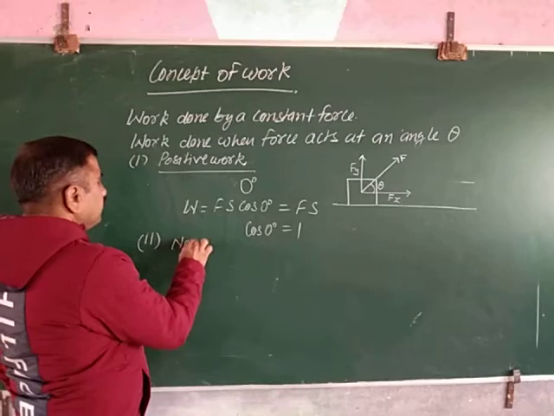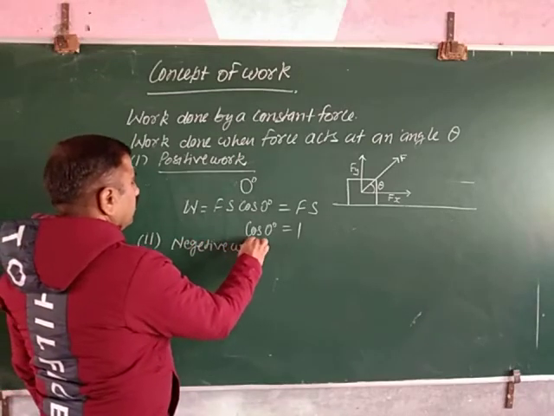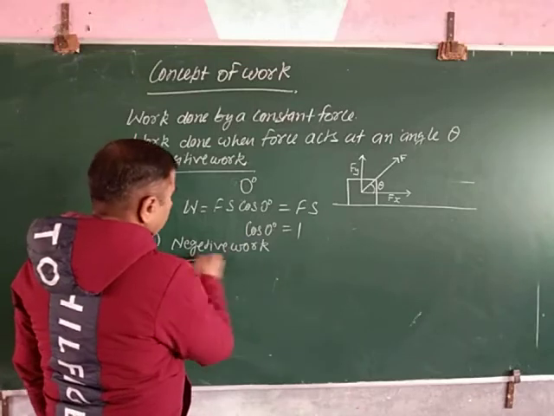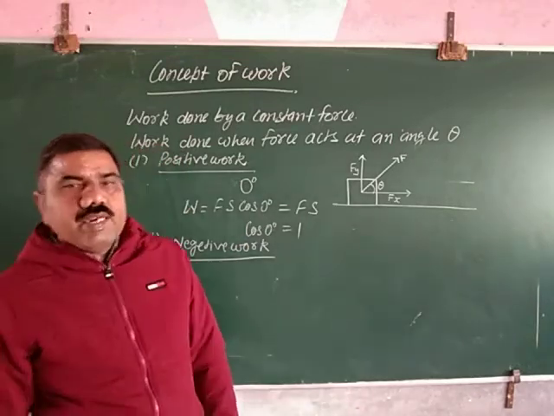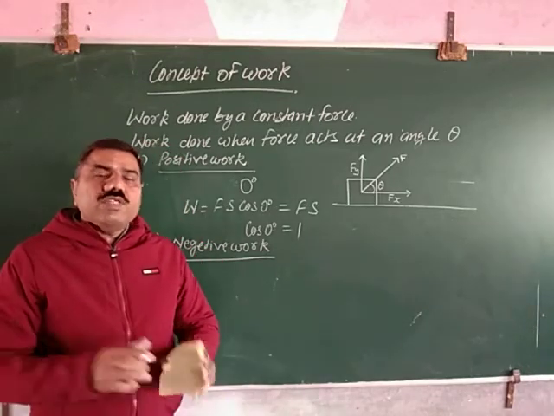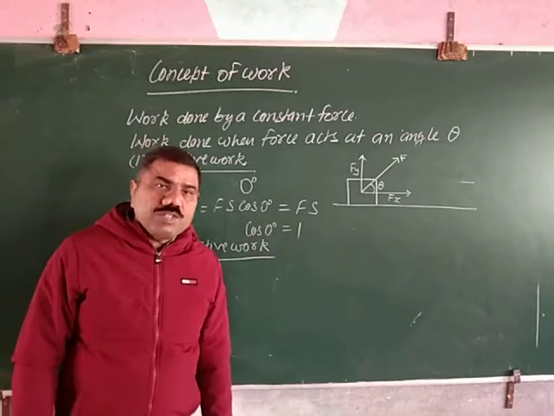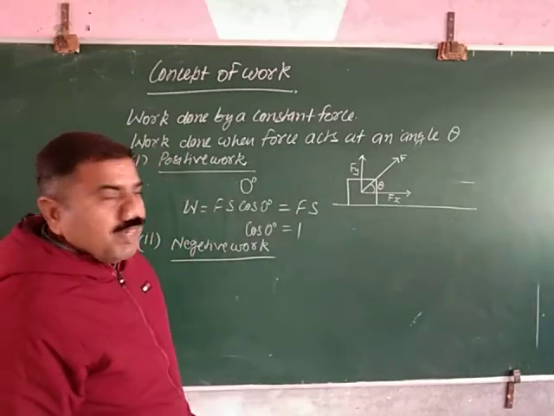Negative work. The work done by a force will be negative if the direction of force and displacement is opposite. This happens in the case of a friction force.